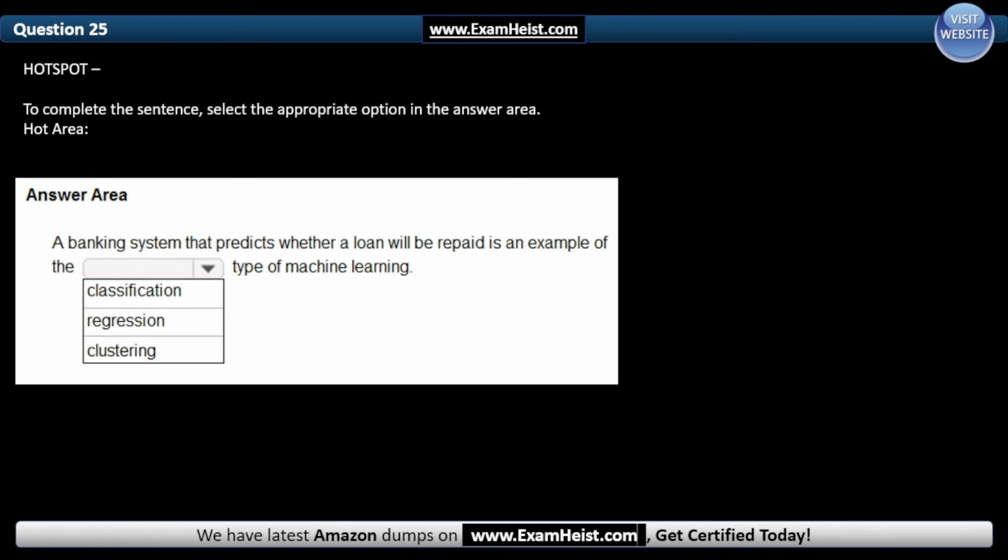Question 25. Hotspot. To complete the sentence, select the appropriate option in the answer area. Hot area. In the answer area: a banking system that predicts whether a loan will be repaid is an example of the dash type of machine learning.